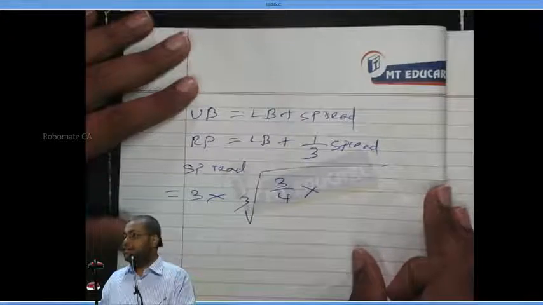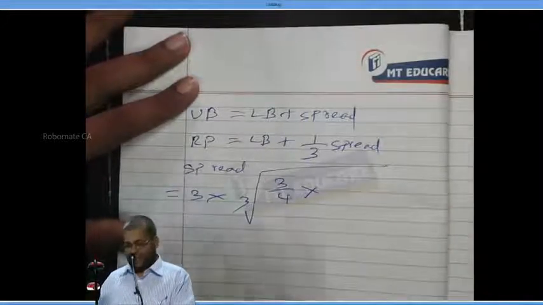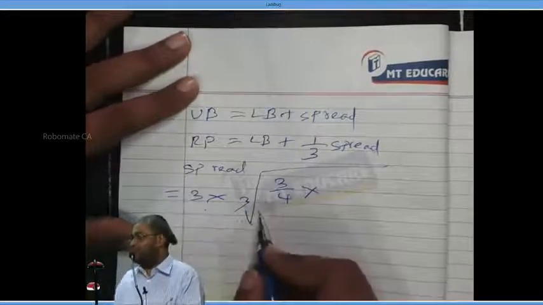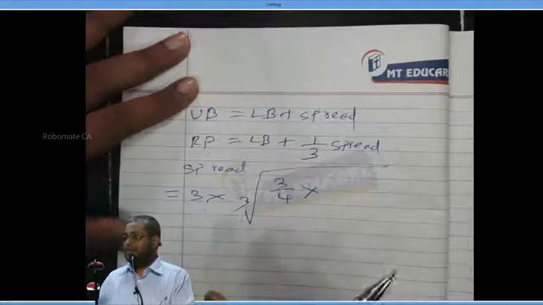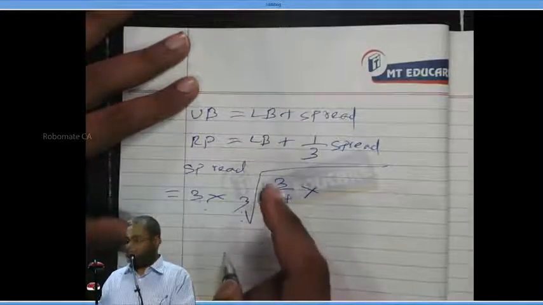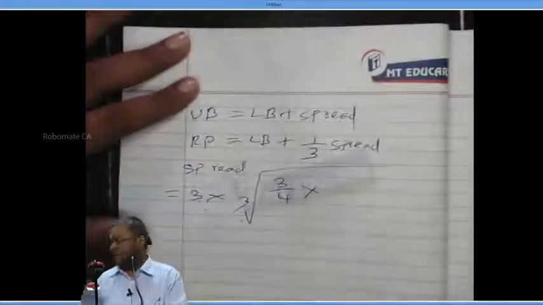I wrote cube root, correct? You say square root, but it is cube root.